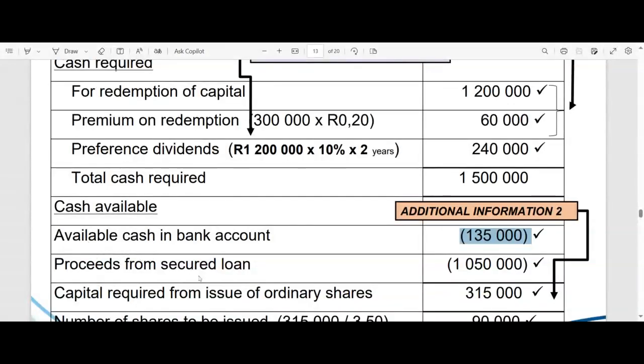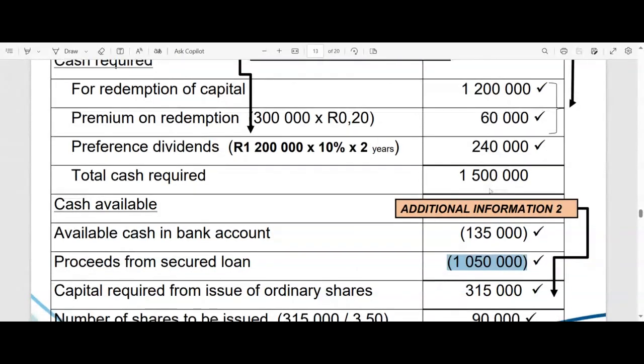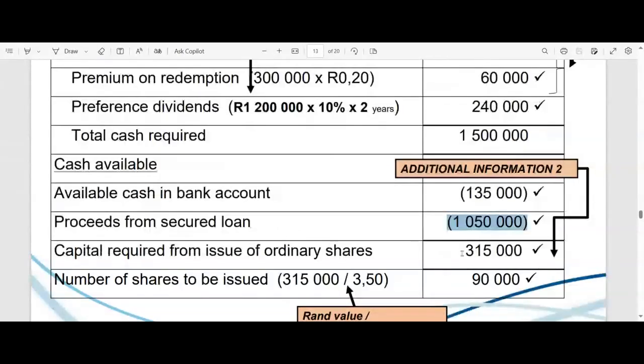Where were we? So what can we get from that loan? You've already done the journal entries. We debit our bank account. We credit the secured loan, so we know that we get 1,050,000 rands. Okay. So how much have we got now? If we add those two figures together, we've got 1,185,000. Right, so that's how much we got, 1,185,000. But we need 1,500,000. So how much are we still short? What do we still need? We need a further, there we go, 350,000 rands.